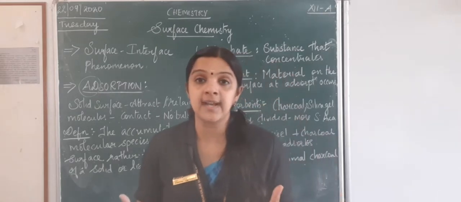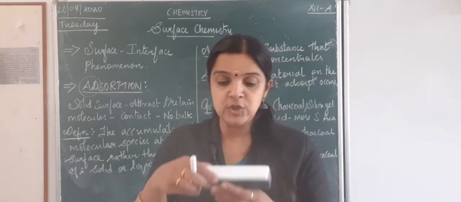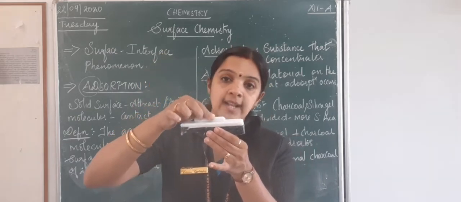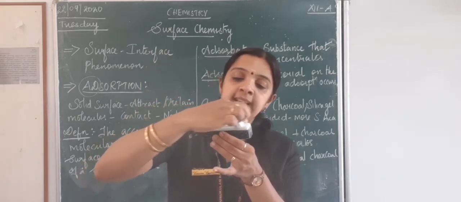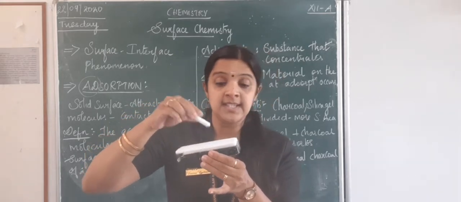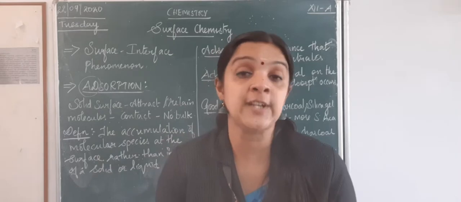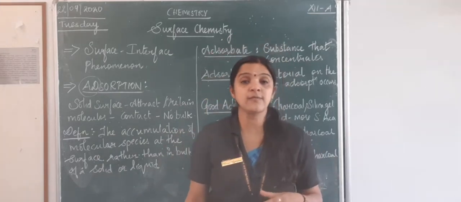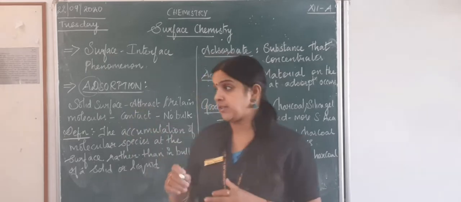What do you mean by that? When I say this is my iron metal, when oxygen comes in contact with this, it forms a layer here, but it does not get inside the iron metal. So that's why we call it a surface phenomenon. Corrosion is the best example for a surface phenomenon.